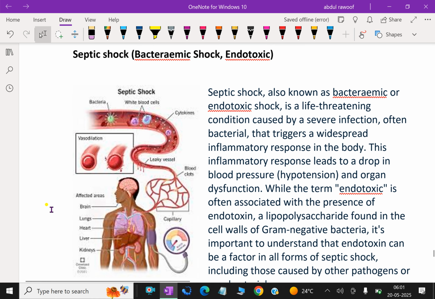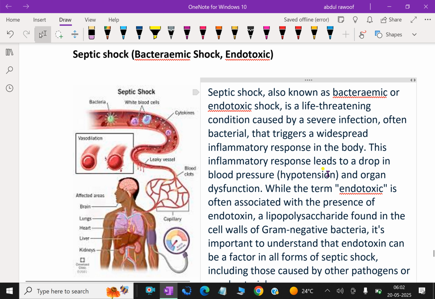What is septic shock? That is bacteremic shock, that is, endotoxic. Septic shock, also known as bacteremic or endotoxic shock, is a life-threatening condition caused by severe infections, often bacterial, that trigger a widespread inflammatory response in the body.